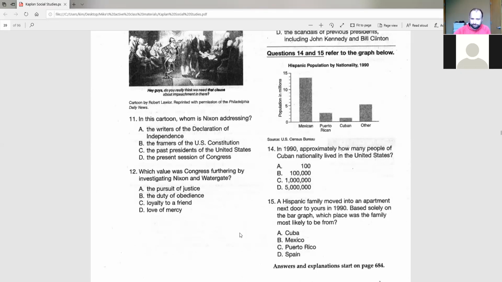So let's look at number 15. A Hispanic family moved into an apartment next door to yours in 1990. Based solely on the bar graph, which place was the family most likely to be from? It's kind of silly, right? This is just based on this graph. In 1990, where did most Hispanic families come from? From Mexico. There's your answer. Not an overly difficult question.